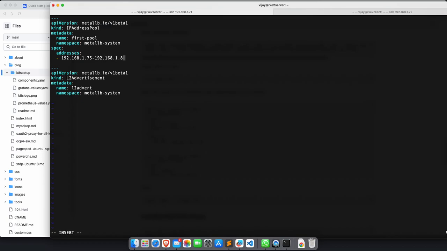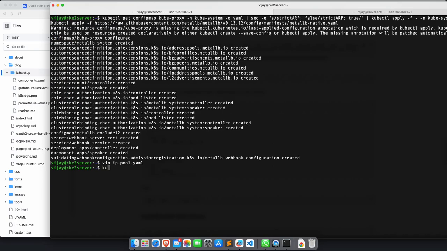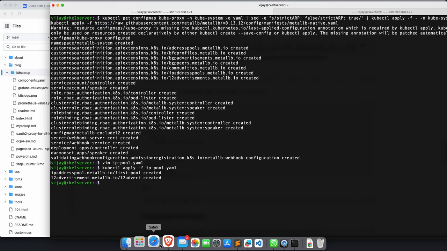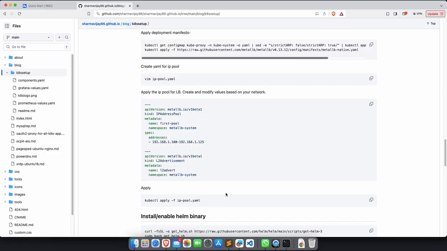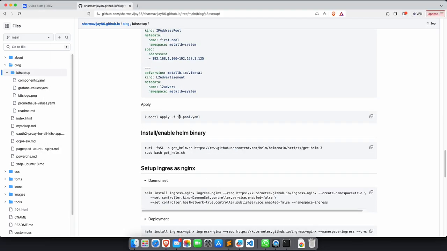So if I expose any service with type load balancer, those services will acquire an external IP from this given source. That's why this load balancer service is there. So what I need to run is simply kubectl apply -f and this file. I have applied the IP pool, and L2 advertisement also I have enabled. So this is applied, done.